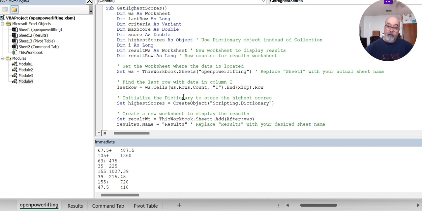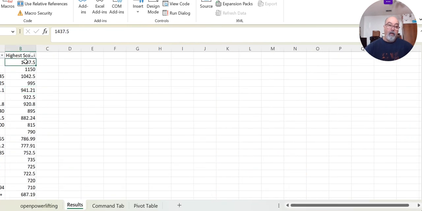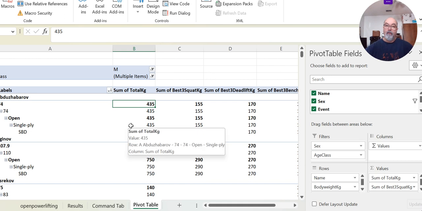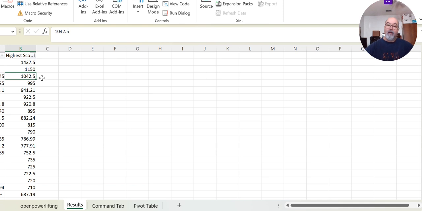Because after I got it and ran it, it might run correctly, syntactically, with no errors. Then I went back to the Results tab and looked at it, trying to make sense of it, and the totals were awfully high. Some of it was like, one person cannot lift that much. So I started digging in more using the pivot table, and it started making sense, because I did not specify anything else. I said highest score in total, but sometimes it's combining totals.